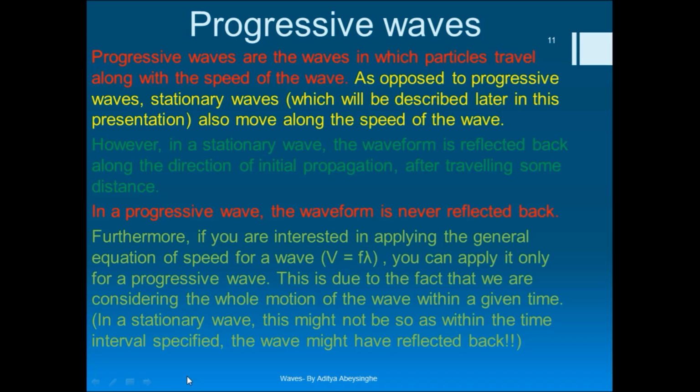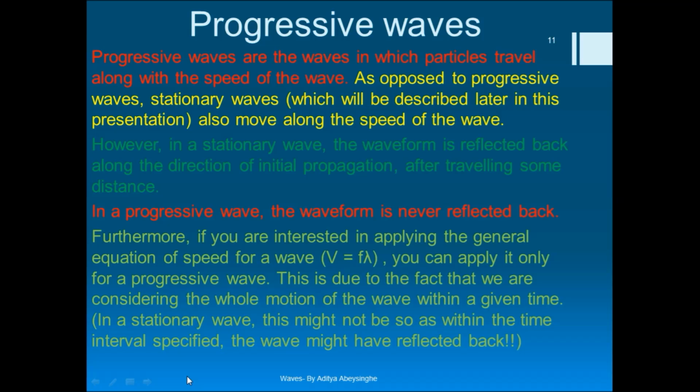But after some time, when the waveform reaches that barrier or the wall, it gets reflected back, as if the waveform is completely flipped over, right? Flipped vertically over. So that's it about stationary waves.